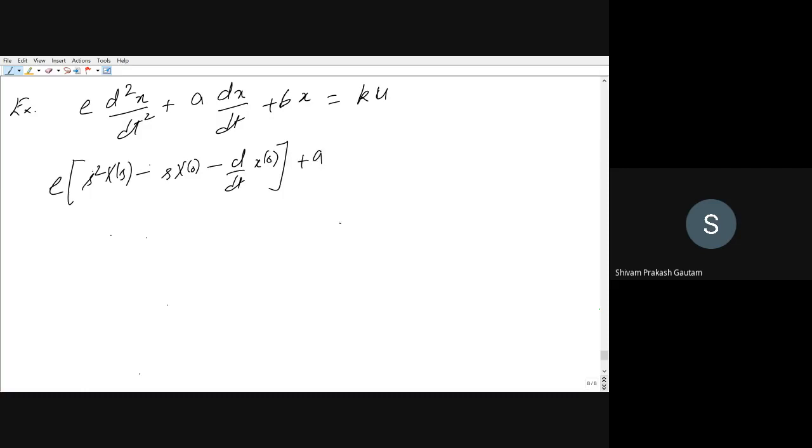Plus a, what is the Laplace transform of x, dx by dt? s X(s) minus x(0). What is the Laplace transform of x? This is X(s). On the right side it is K U(s). Now you can equate, and you can calculate X(s) from this equation. Then there will be some factor.